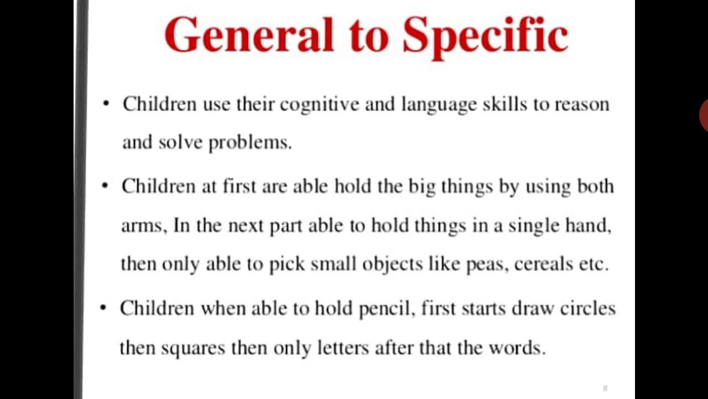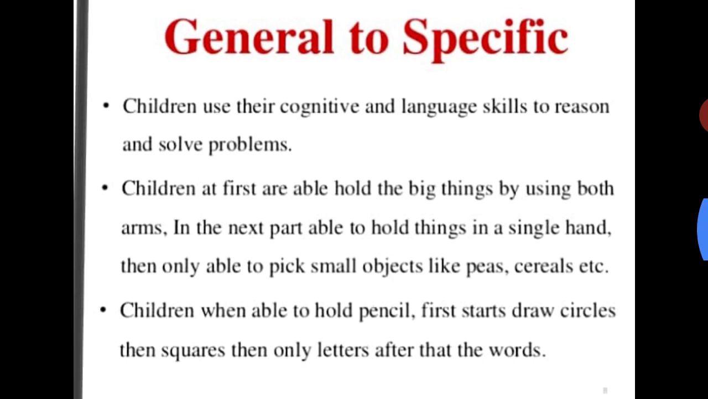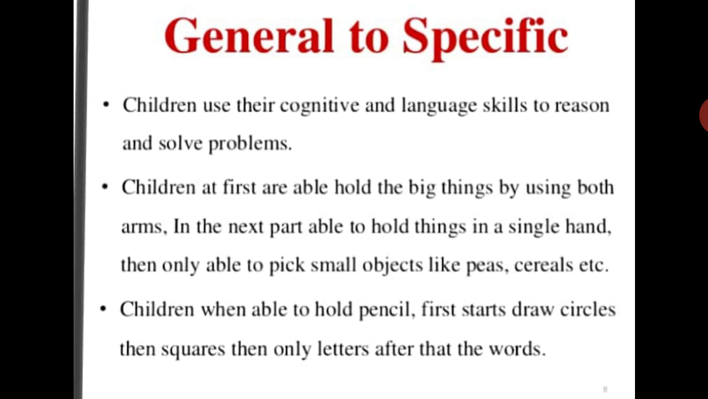For the example given, the children are first able to hold big things by using both hands or both arms. But when growth and development occurs according to the age, they are able to hold things with a single hand also. After that, they are able to pick small objects like peas, cereals, etc. with the fingers.